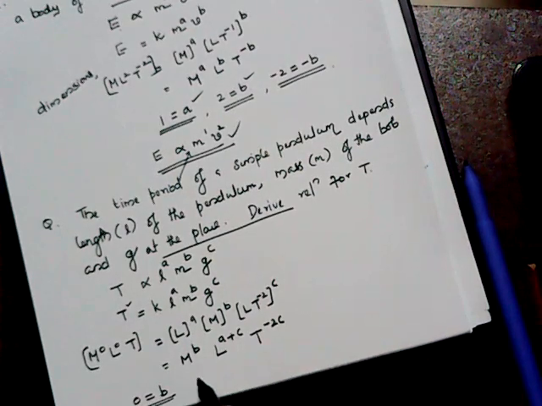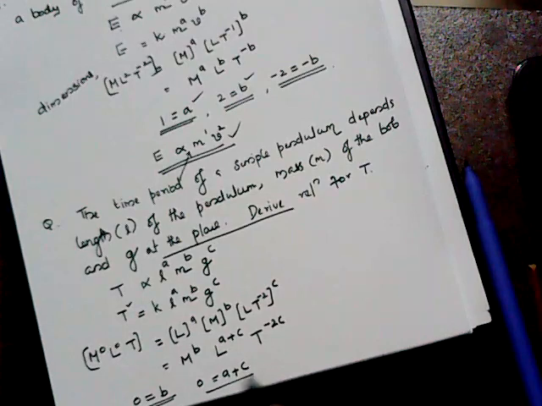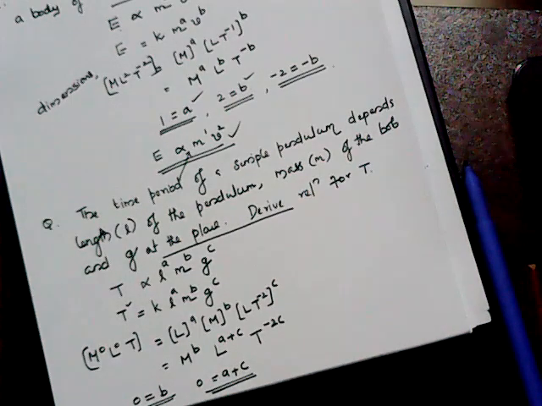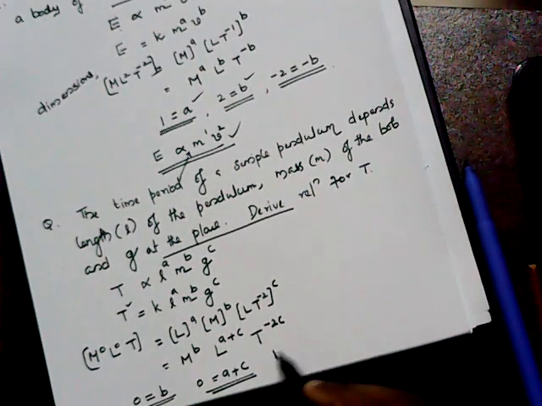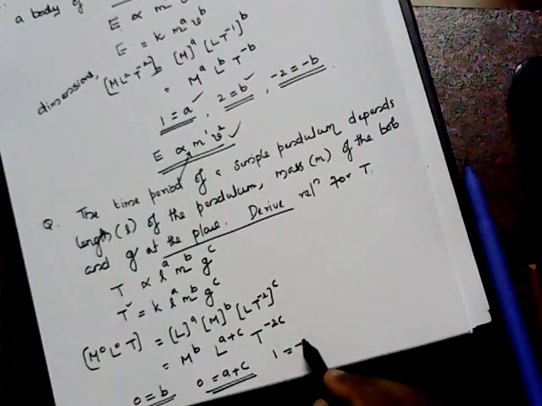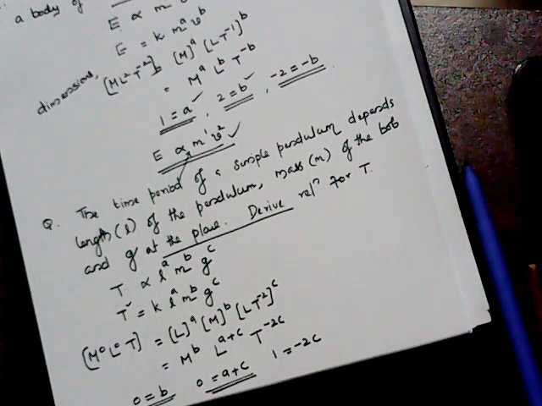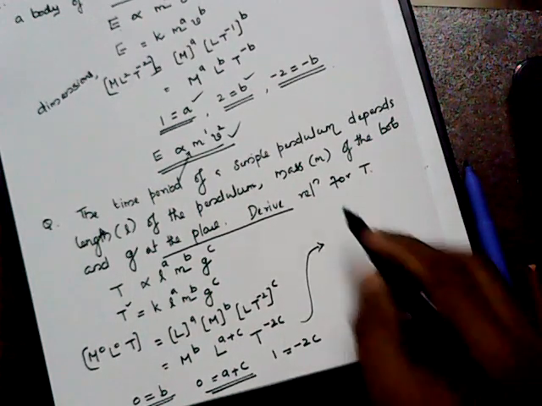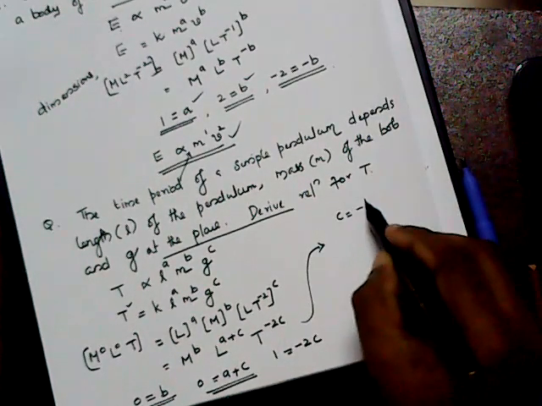And next, L power 0 is equal to a plus c. Similarly for T, the power 1 is equal to minus 2c. So from that relation, you get the value for c is equal to minus half.